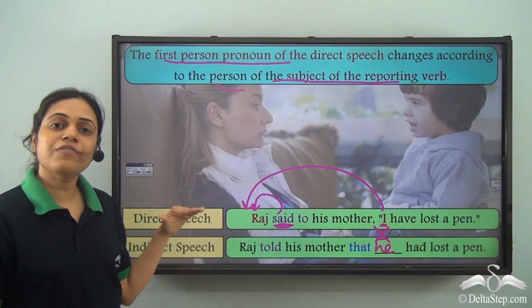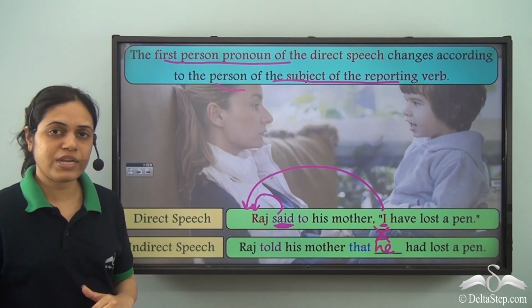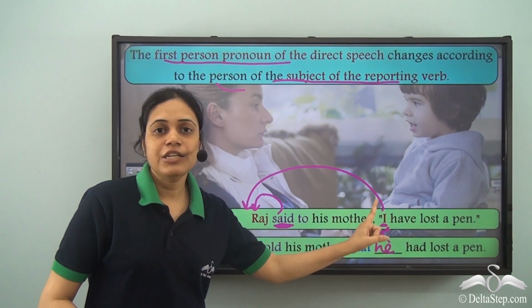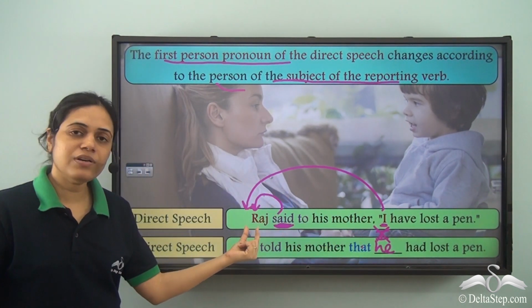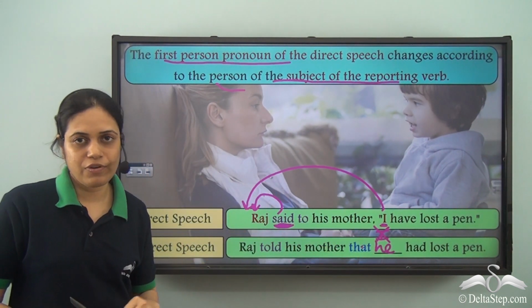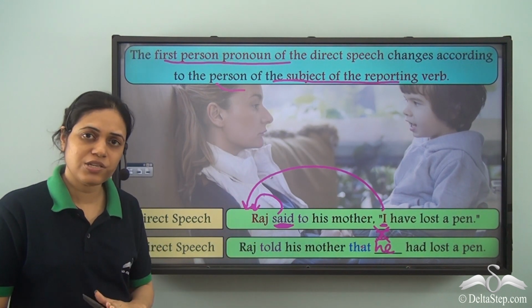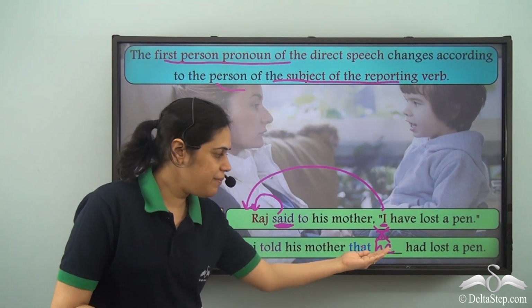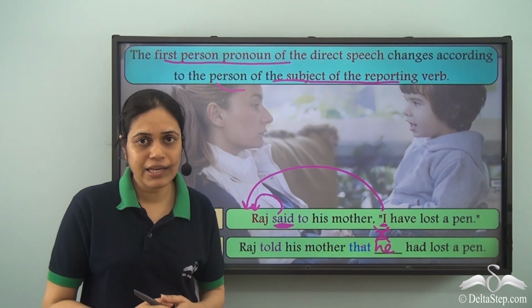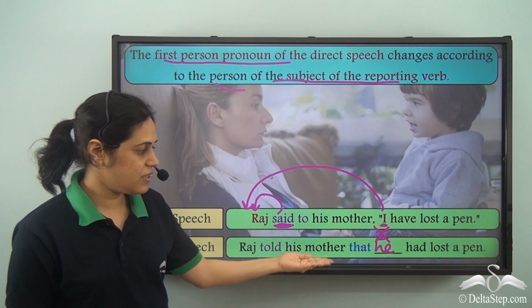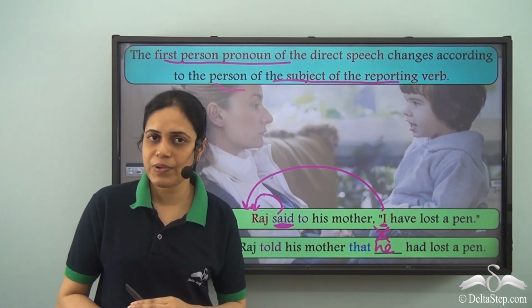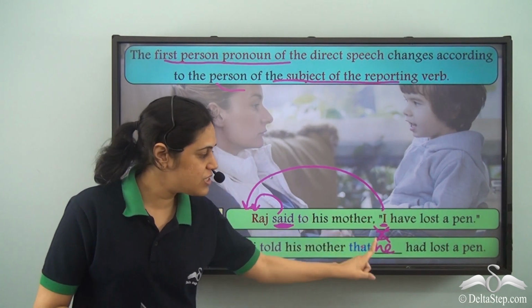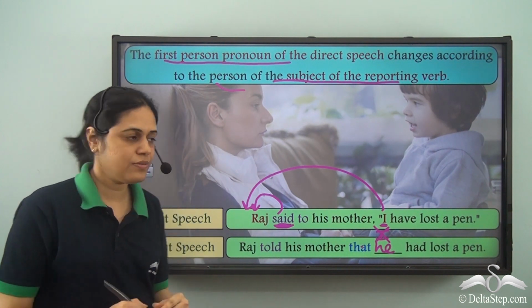So when we convert from direct to indirect speech, I changes as per the subject of the reporting verb. So in this case it is Raj. Now when I refer to Raj, I will call him he and not I. So Raj told his mother that he had lost a pen. So this is how first person pronoun changes.